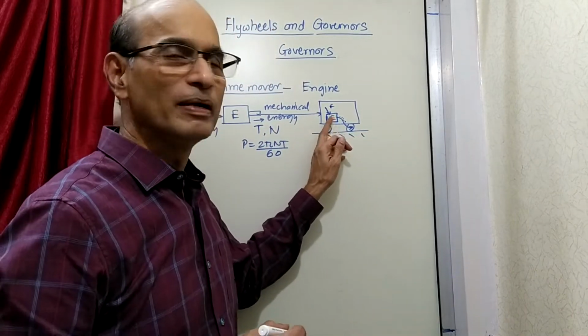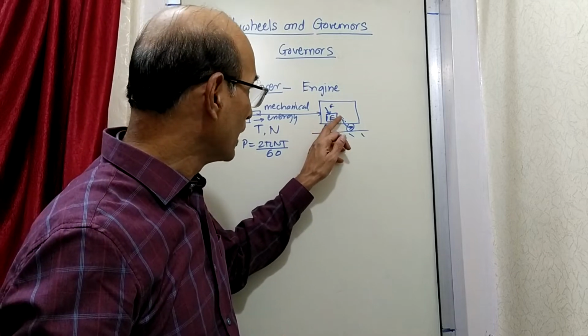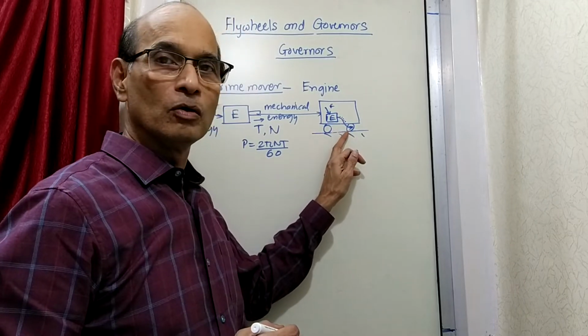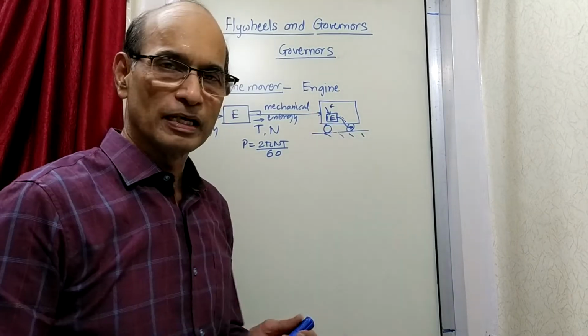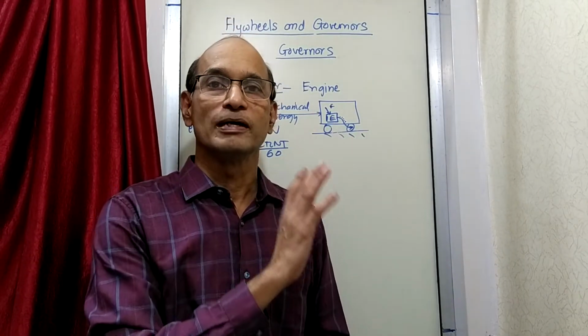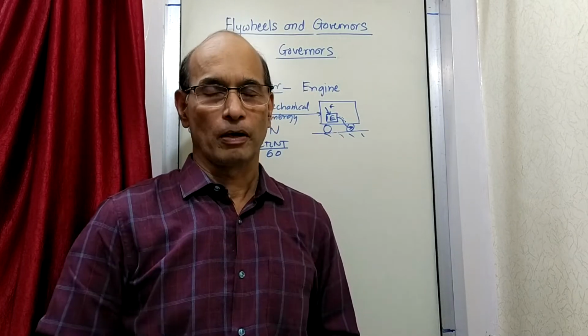So these dotted elements are, maybe there is a clutch, there is a gearbox, there is a coupling. So through all that the energy travels to the wheels, and then the vehicle moves forward. So that is the simple thing in which the vehicle moves because of the engine as a source of power.